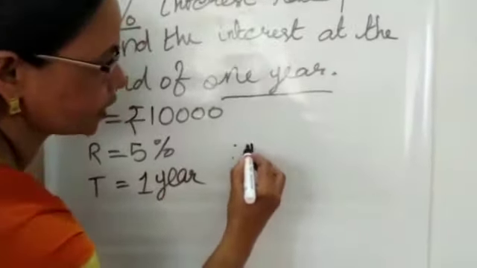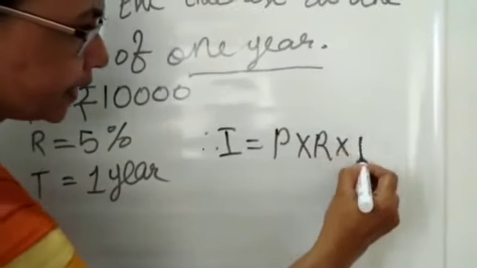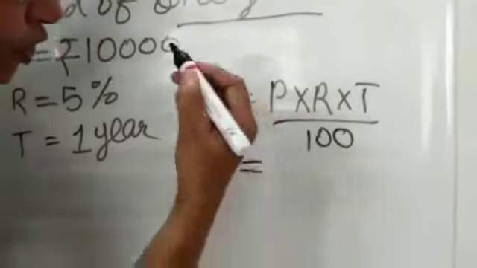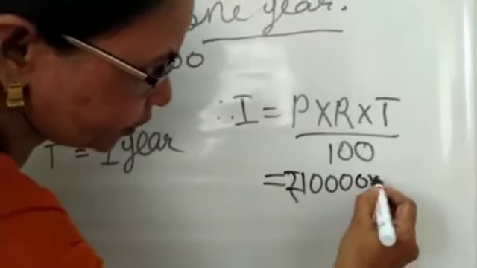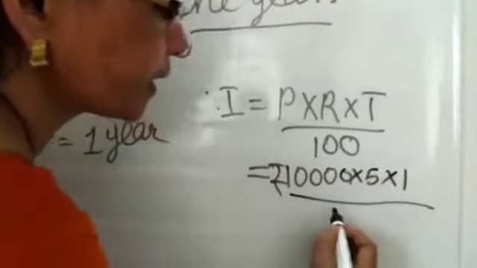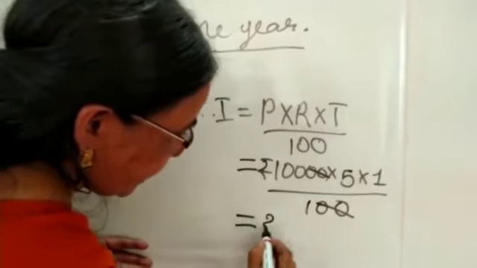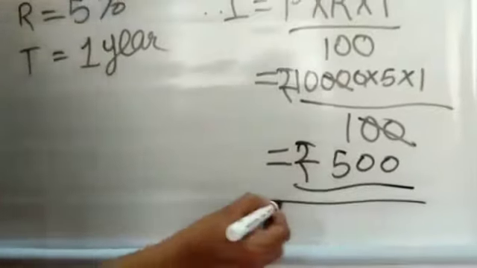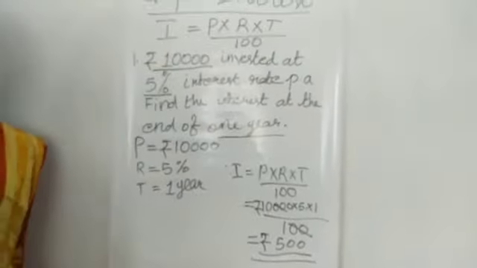Therefore, I = P × R × T / 100 = rupees 10,000 × 5 × 1 / 100. Using the cancellation method and multiplying, we get rupees 500. So the interest is equal to rupees 500. Is it clear to all of you?